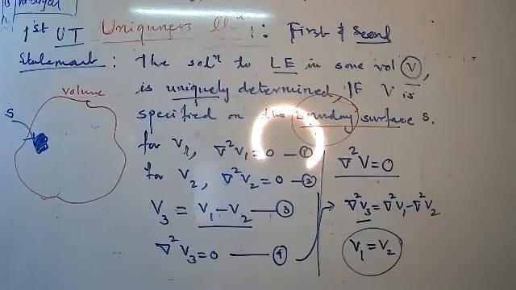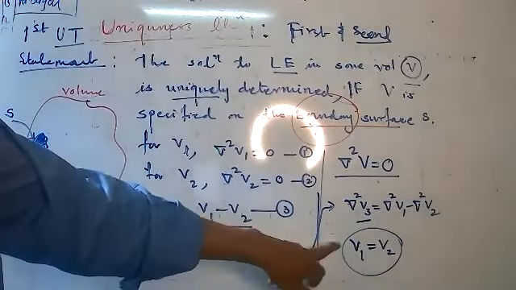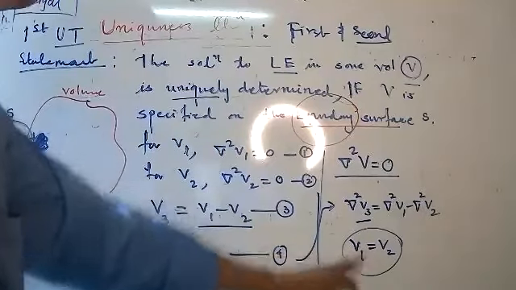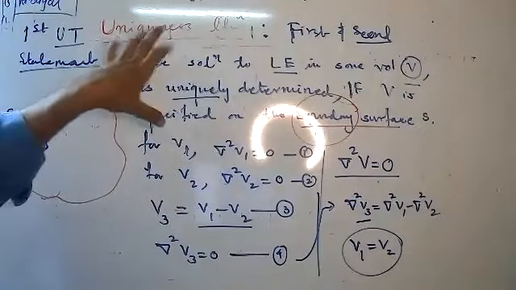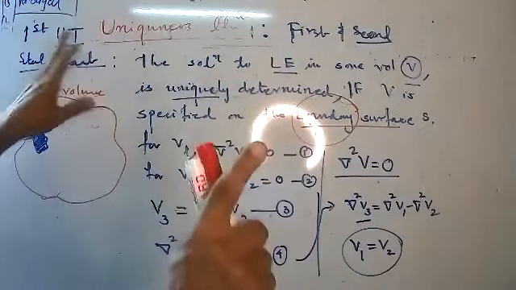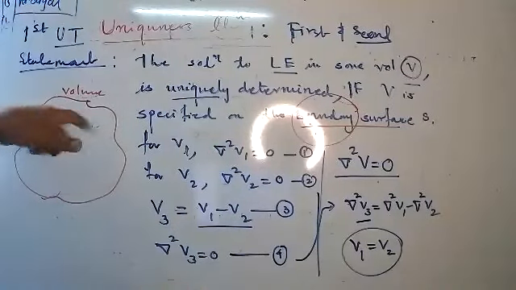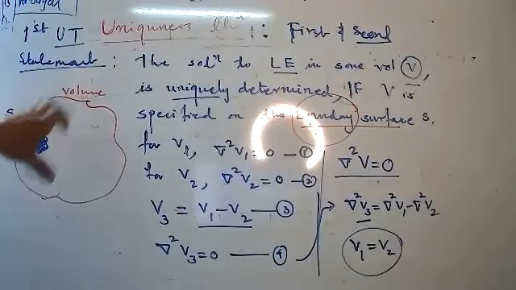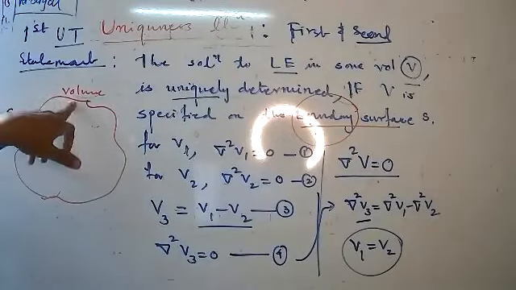If del square of V3 is equal to 0, therefore we can write V1 equal to V2. Understood? And if V1 equal to V2, then we can say that del square V3 equal to 0. And this is which theorem? First uniqueness theorem. Dear students, see again. I will repeat. See the diagram. This is the volume V, and this surface S is the boundary of volume V.